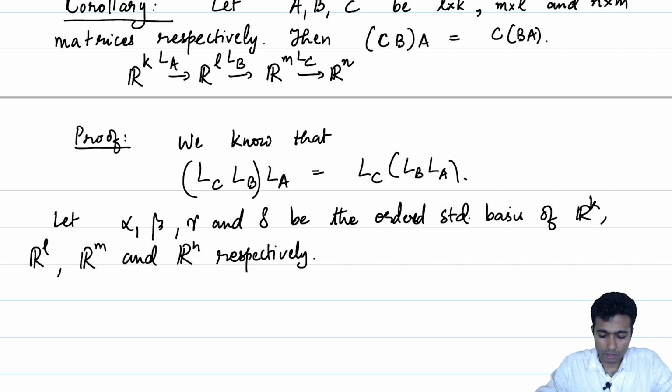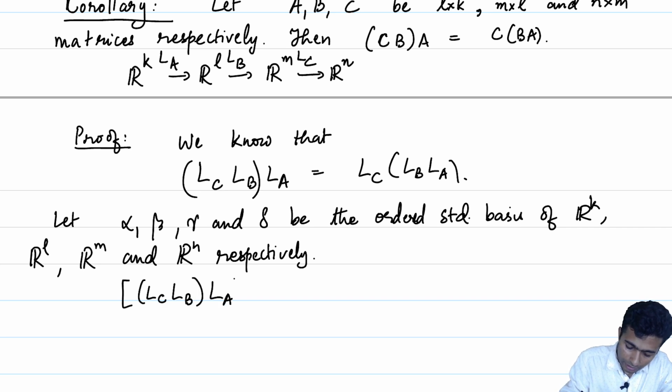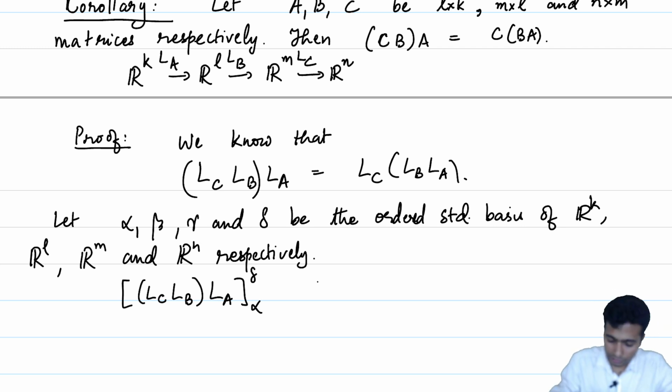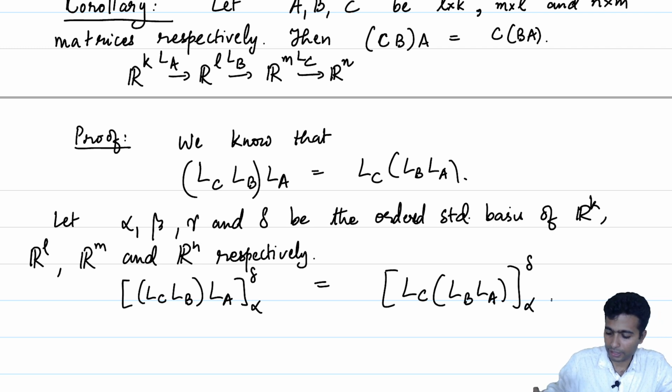Then if you observe LC, LB, LA, this is a map from Rk to Rn. So then we know that the matrix of LC, LB, LA, where Rk has alpha and it ends with Rn which has delta as its basis, is equal to the matrix of LC times LB, LA, again alpha to delta.